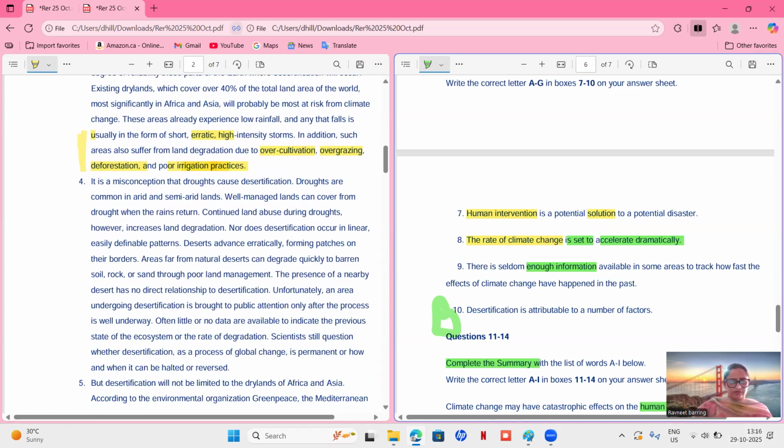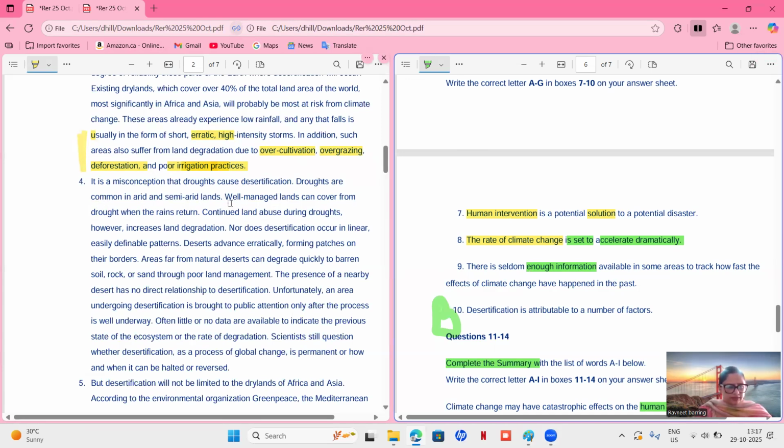Let's read paragraph 4 to see if we are able to find anything in this one, because we are done with flowchart and summary. So we have to find answers to these ones only. For that, we have to find the words human intervention, climate change, and enough information. Okay. So we'll just not read the entire thing very carefully, just skip and skim and find these words.